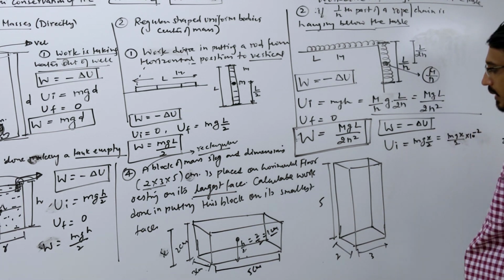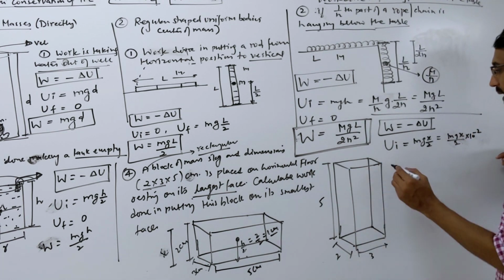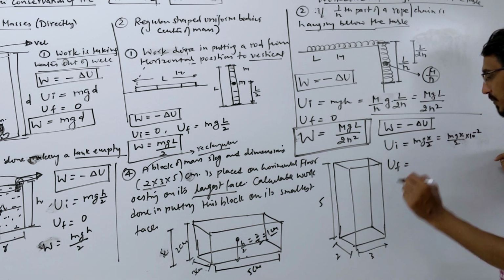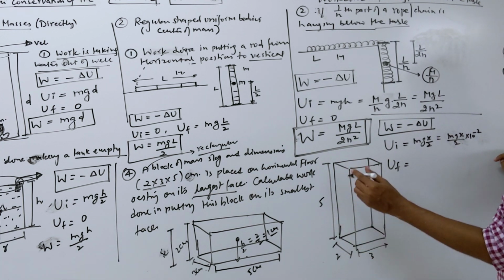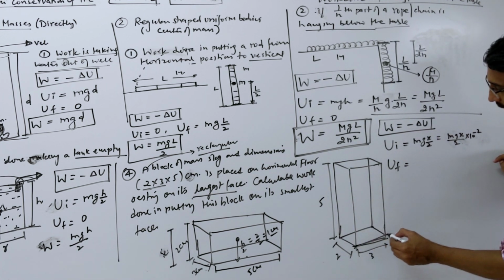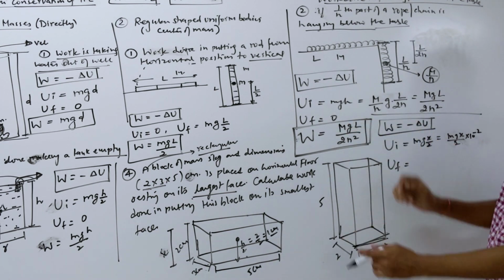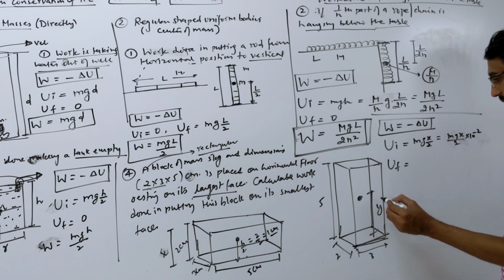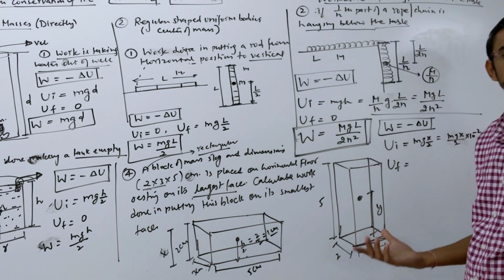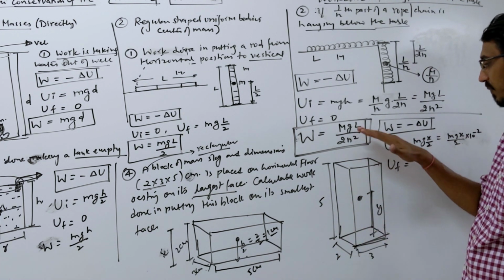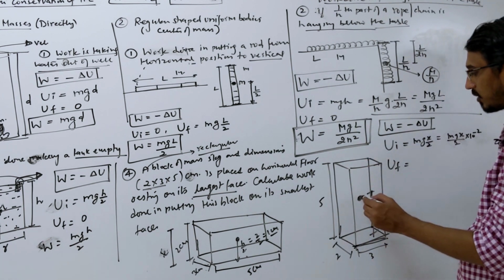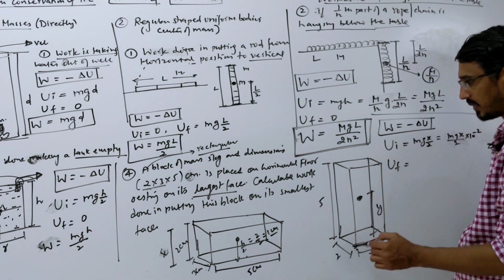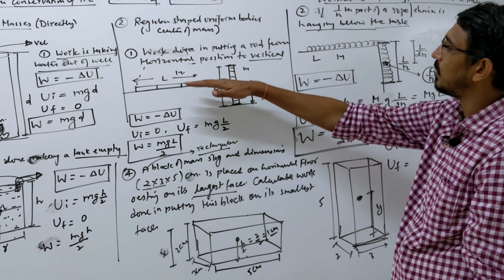Okay, now see in this position, what is the final potential energy? U final is how much? So again, this is placed on the surface. This has height 5. So the center of mass will be located at this point. That height, let's call it y. So y will be simply again 5 by 2. Again mass is varying everywhere. So what is the height of the center of mass from this point? That much. Like on the ground, there is only one dimension.